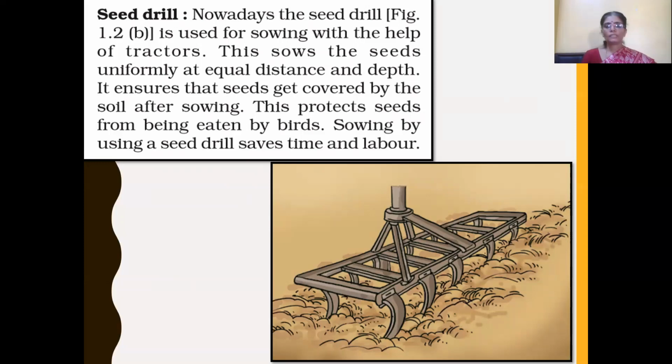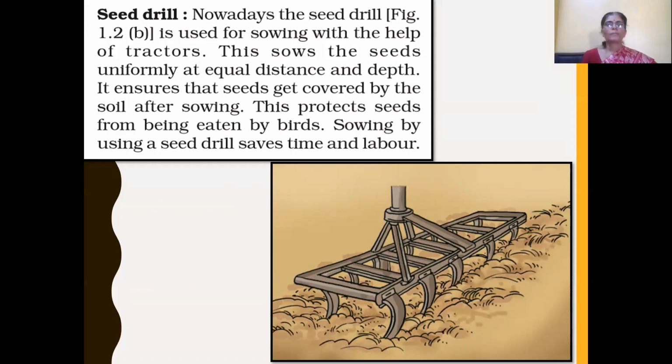This sows the seeds at equal distance and depth, so that the seeds get covered by the soil after sowing. Because of this, the seeds are protected from being eaten by birds. So sowing using a seed drill, as it is driven by a tractor, saves time and labor.